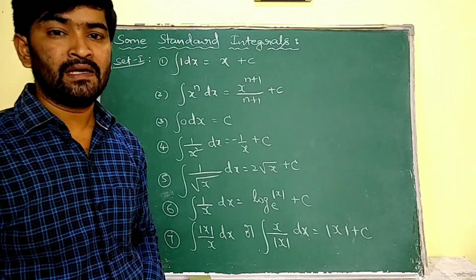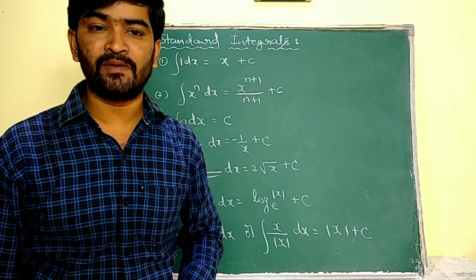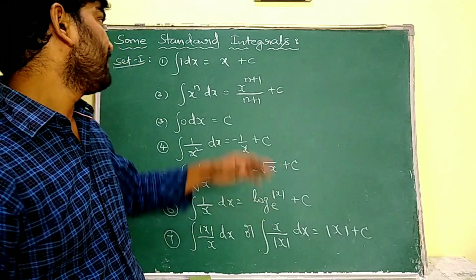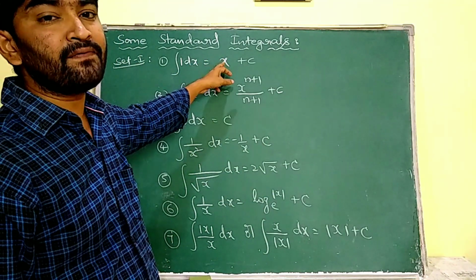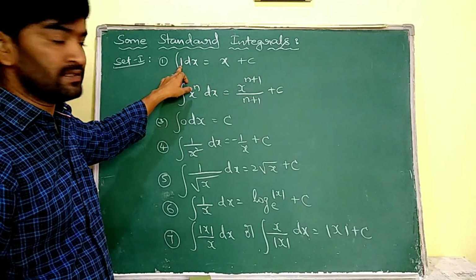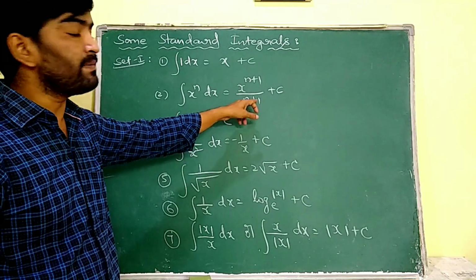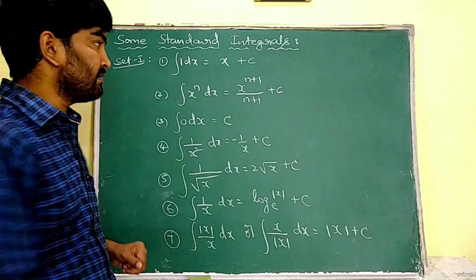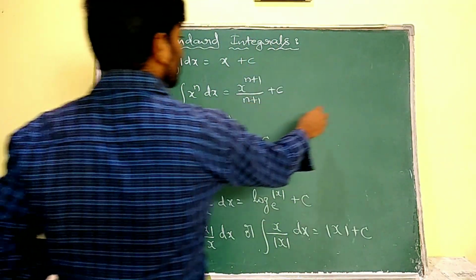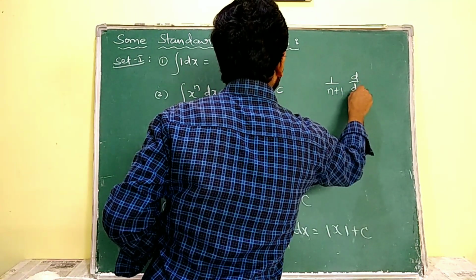These sets of integral values are very easy to remember if you know the formulas of differentiation. See, we know that d by dx of x is equal to 1. So d by dx of x power n plus 1 by n plus 1 is equal to x power n. If you want to verify it, verify once. Here 1 by n plus 1 is a constant, so take out that 1 by n plus 1 and differentiate x power n plus 1 with respect to x.